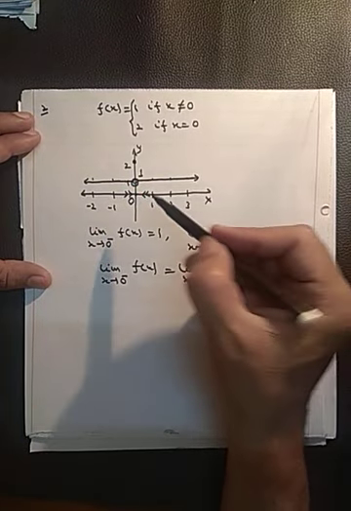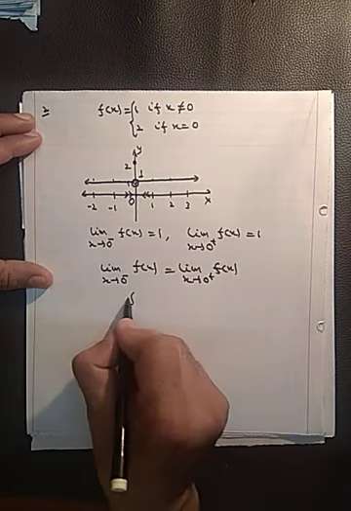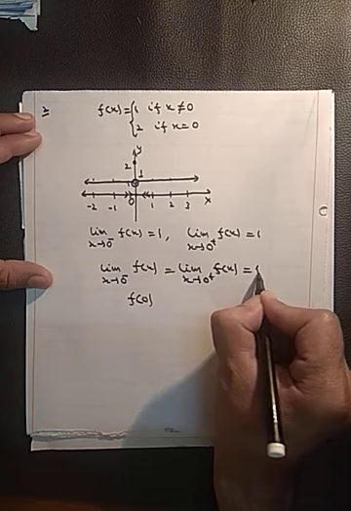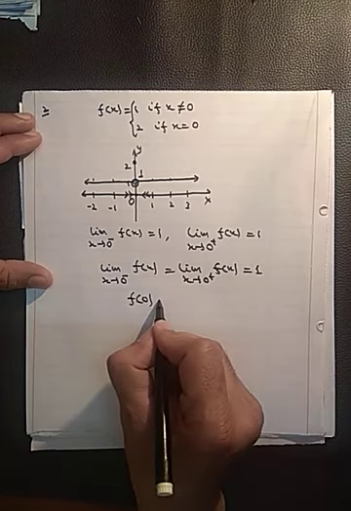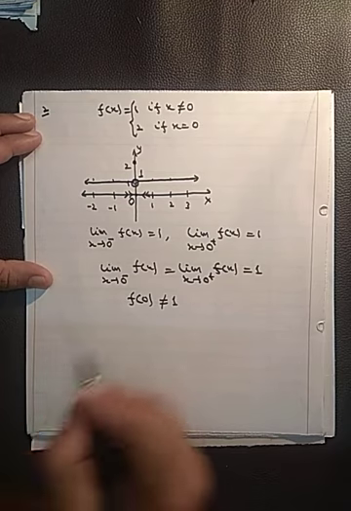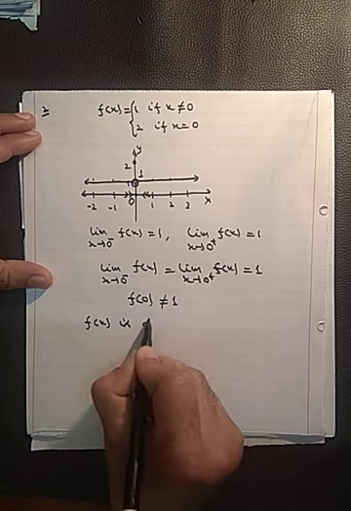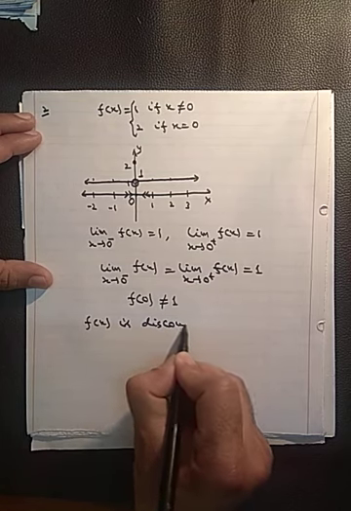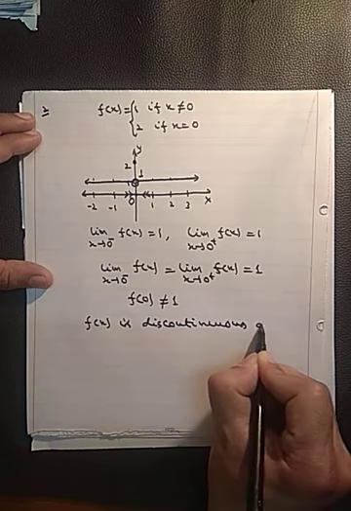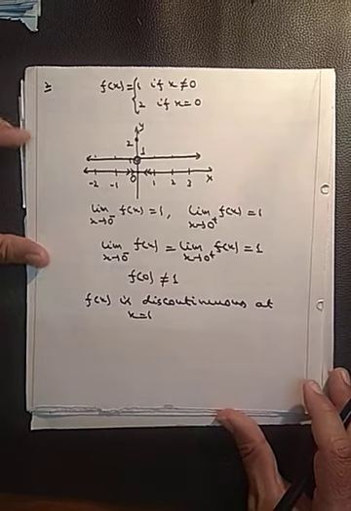Why is it discontinuous? Because of the value of function at x equals 0, that is f(0). These two limits are equal and equal to 1, but f(0) is not equal to 1. So f(x) is discontinuous at x equals 0. Why does it become discontinuous?